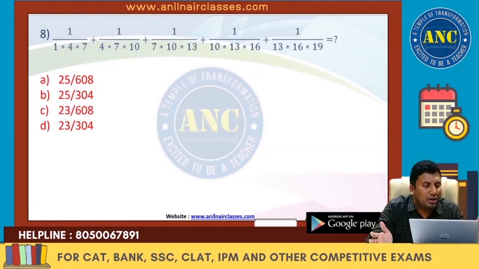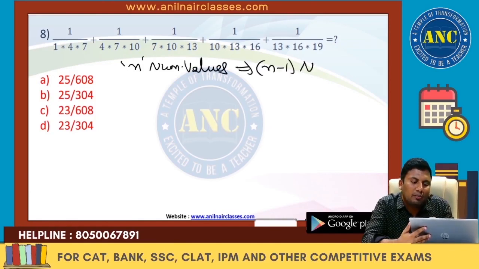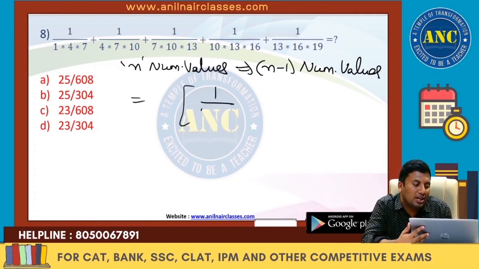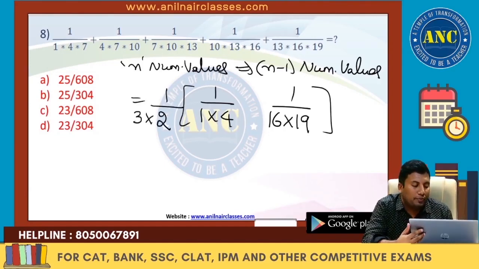1 by 1 into 4 into 7, 1 by 4 into 7 into 10 and so on. What is the concept that we discussed? N numerical values should be condensed to n minus 1 numerical values. 3 numerical values are there. Write the first 2 numerical values and write the last 2 numerical values. What is the common difference between consecutive terms? 3. So 3 numerical values will become 2.